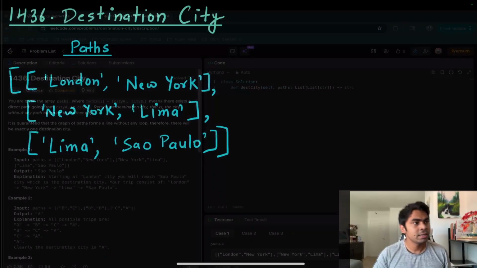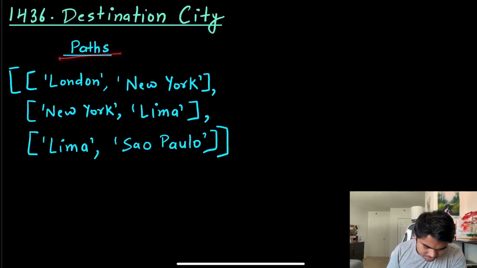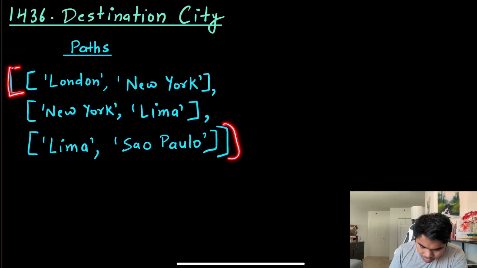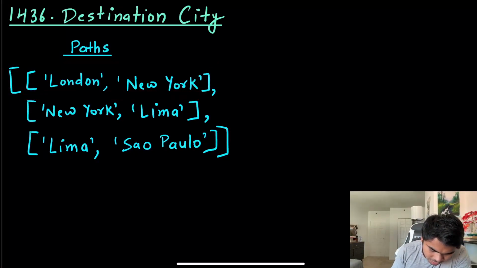So let's go over how we're going to do it. We are given paths, which is nothing but a 2D array containing pairs of values, city A i and city B i.